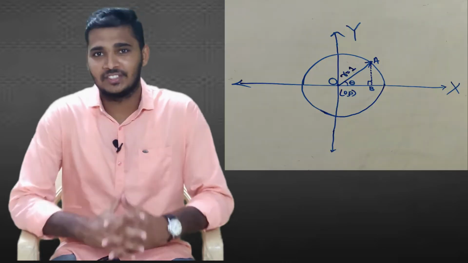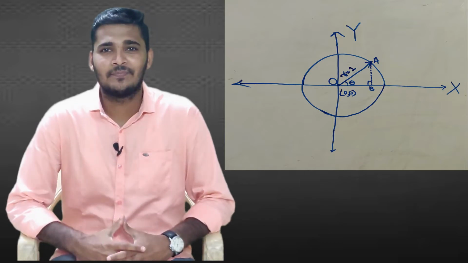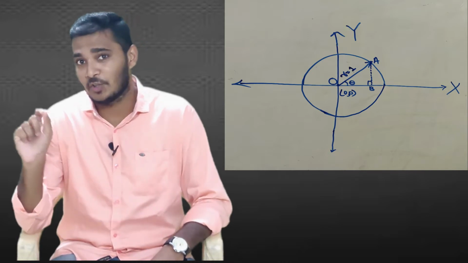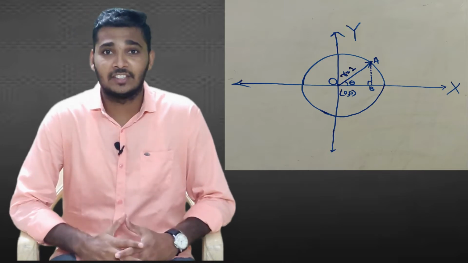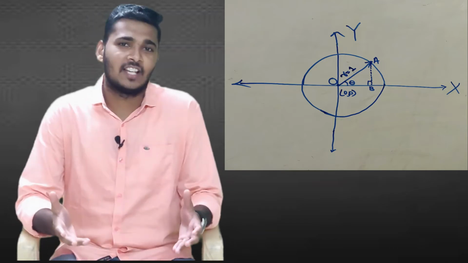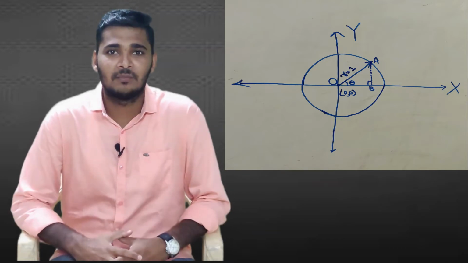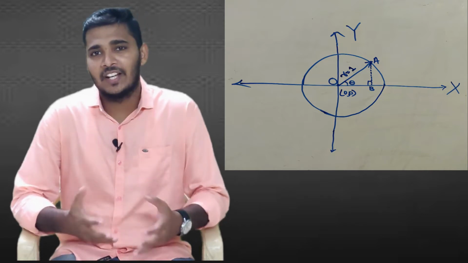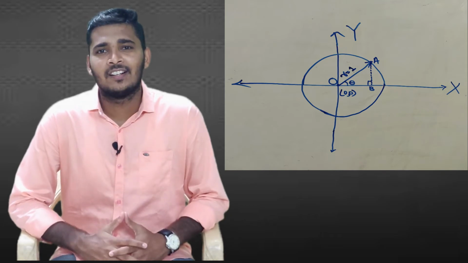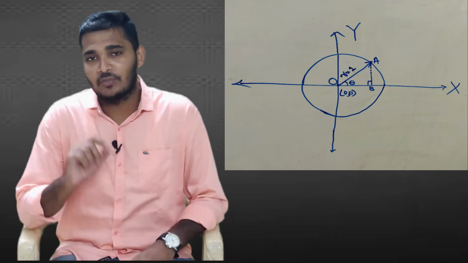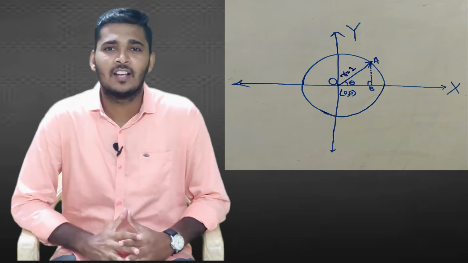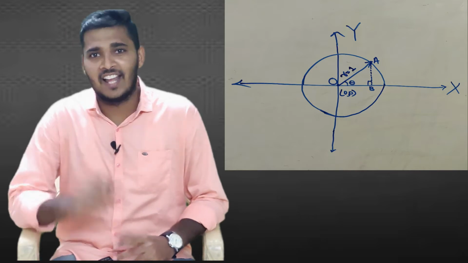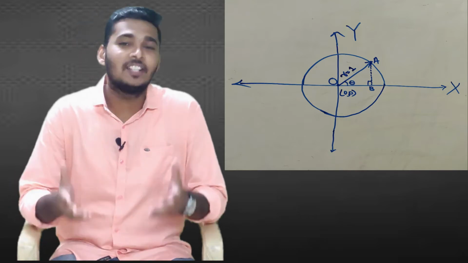Imagine a standard unit circle. What is a standard unit circle? As the name suggests, it is a circle with its center at the origin, that is (0, 0), and its radius equal to 1. It can be 1 meter or 1 kilometer, but the thing is that it should be 1. Now, let us consider one of the radii, OA. Let us assume an angle theta between that ray OA and the x-axis. Now, I will draw a perpendicular from point A on the x-axis. Exactly, we'll get a right angle triangle.